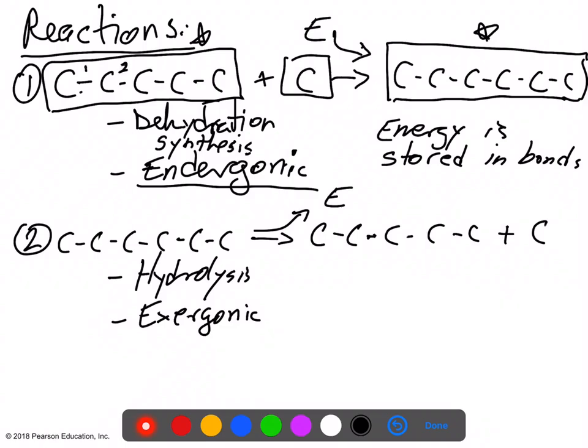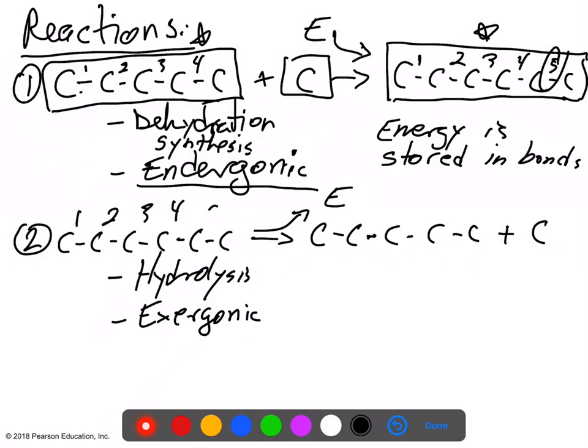So let's count the bonds. This one has 1, 2, 3, 4 bonds. But this one has 1, 2, 3, 4, 5 bonds. The energy that makes this 6-carbon molecule greater in energy is stored in that 5th bond right there. Okay, let's look at reaction 2. In this case, you have a 1, 2, 3, 4, 5, 6 carbon molecule, and you broke it down, so you released some of that energy.